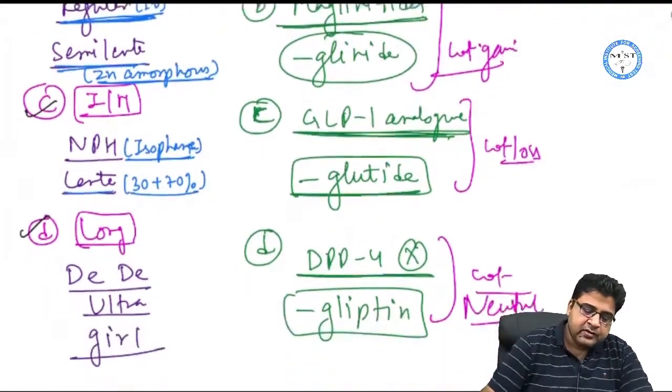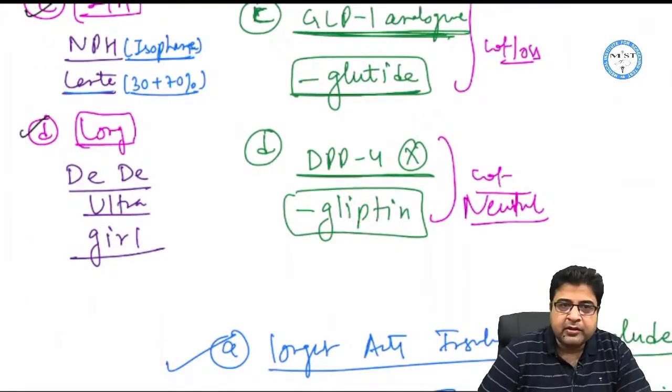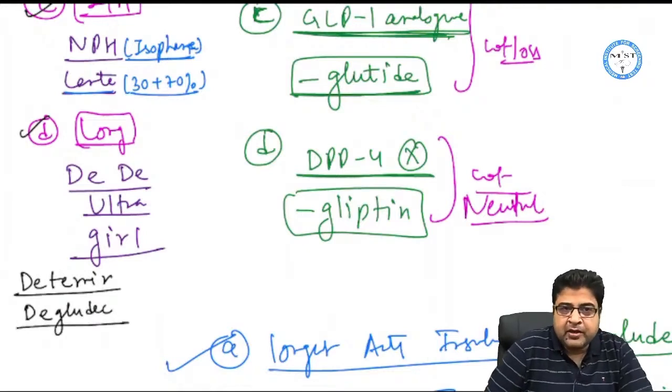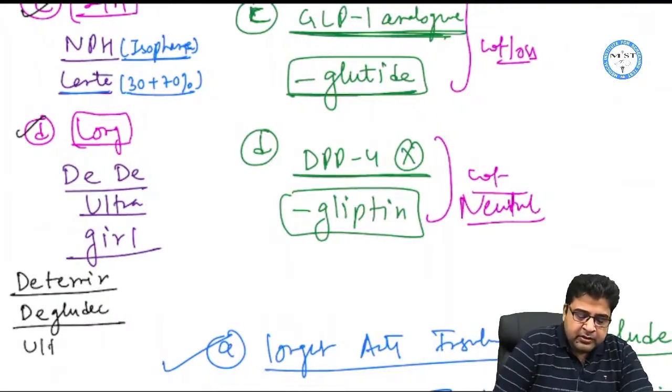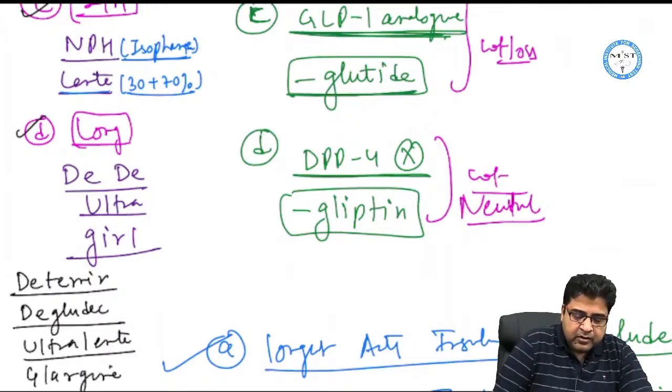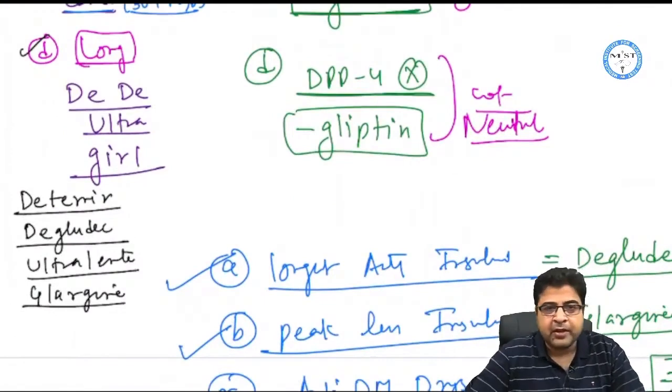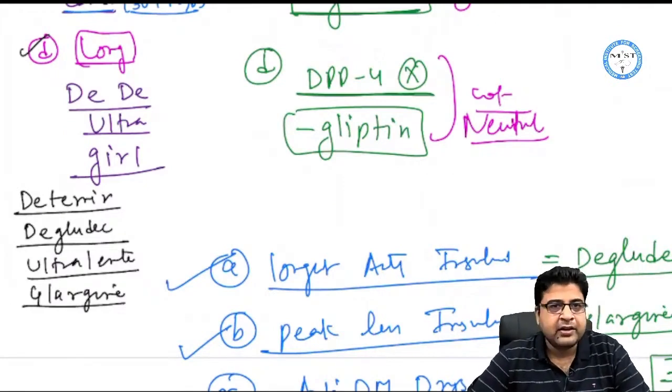The last is long-acting insulin. Four medicines over here. One is insulin detemir, one is insulin degludec. The third one is insulin ultralente, and one more is insulin glargine. So there are four insulins which are long-acting insulin: insulin detemir, insulin degludec, insulin ultralente, and insulin glargine.